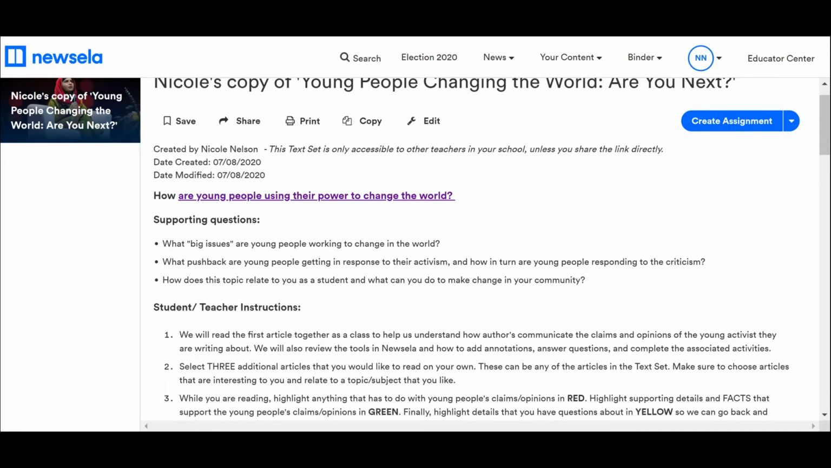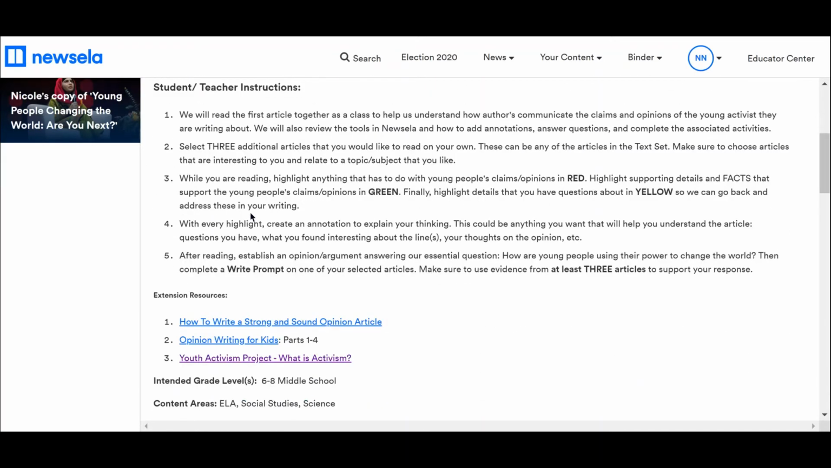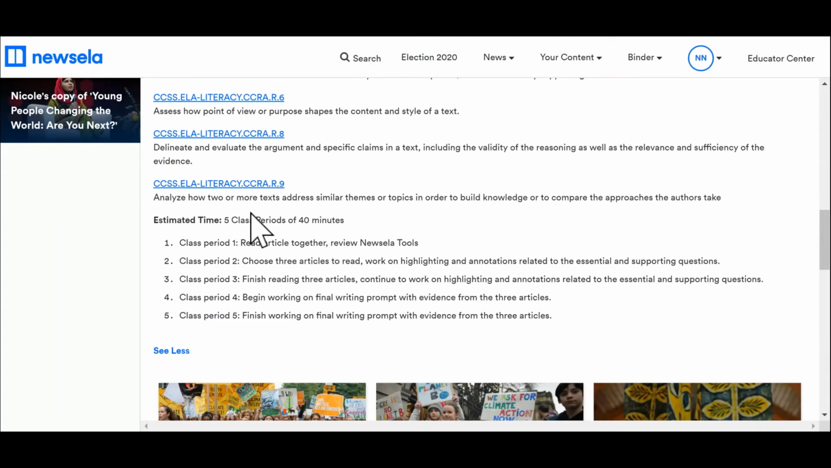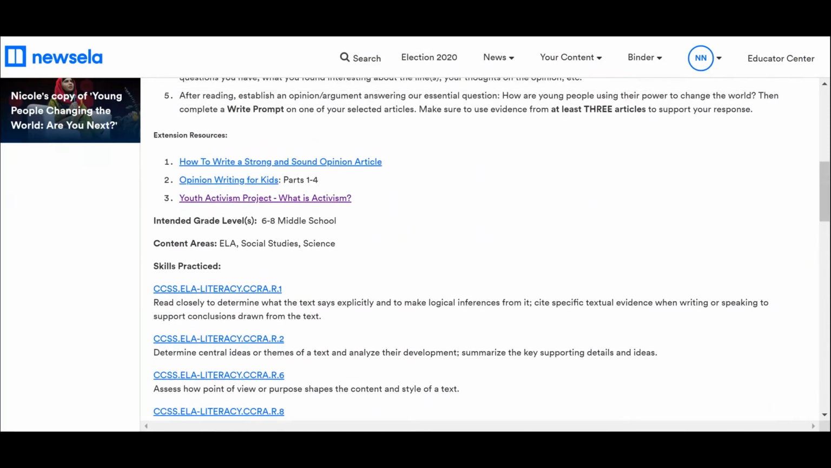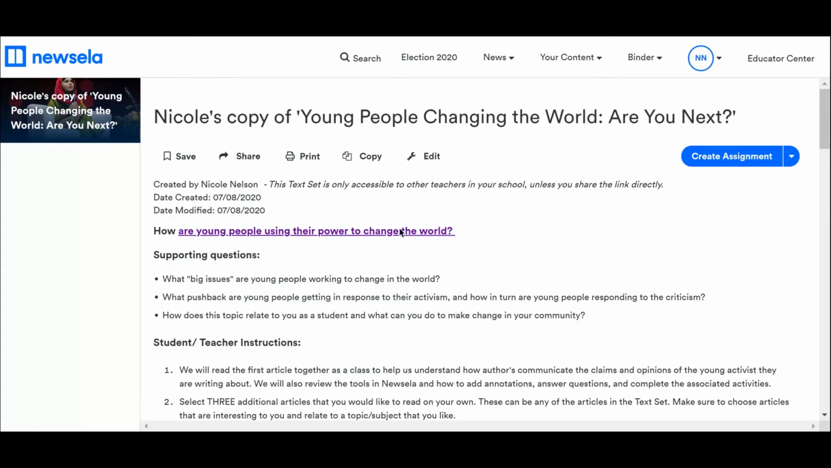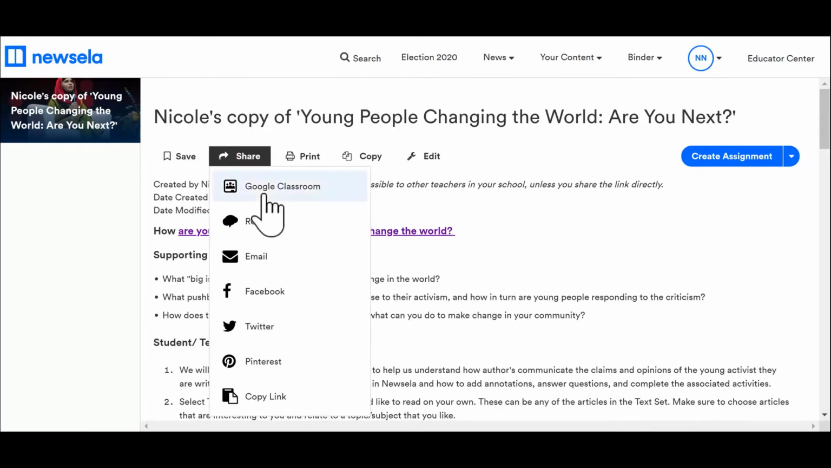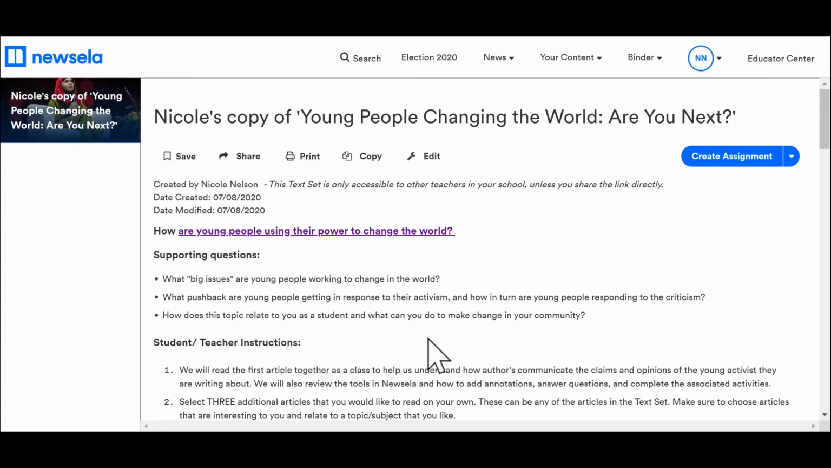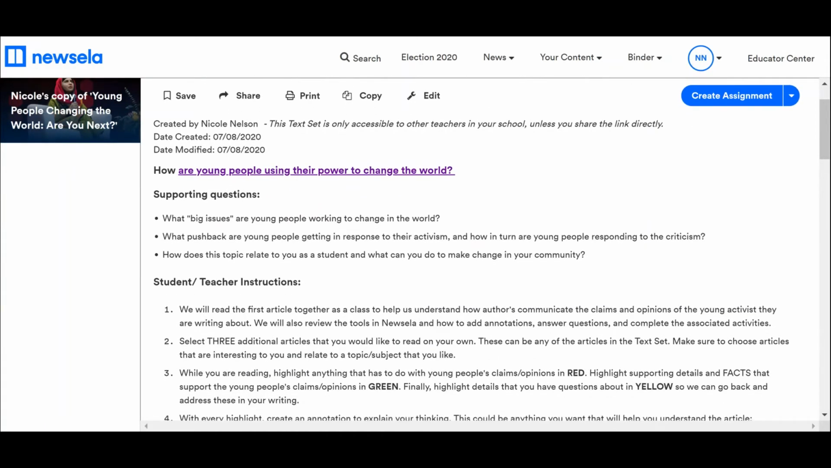Let's say, for example, that I want the students to see all of this information. I want them to see the standards. I want them to see the estimated time. I want them to see the extension resources, and I want this entire thing shown. You can go ahead and share. Google Classroom, or you can email it to them. Or if you have a different learning management system, like my district uses Schoology, I can copy the link and post the link onto Schoology instead. And that way, this is everything the kids will see.